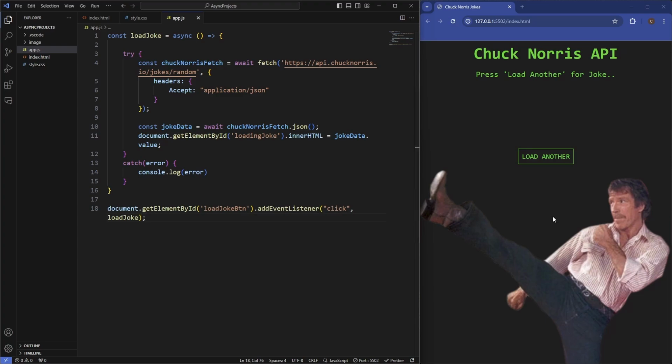This should load us a Chuck Norris joke when we click on this. So if I click on the load another joke, you can see it's giving us a joke straight away. If I click on it again, it gives us another joke, and it'll keep giving us random jokes about Chuck Norris. So that's the first project that we created.